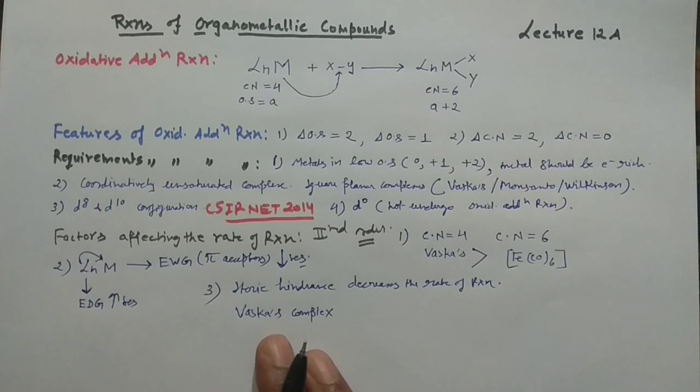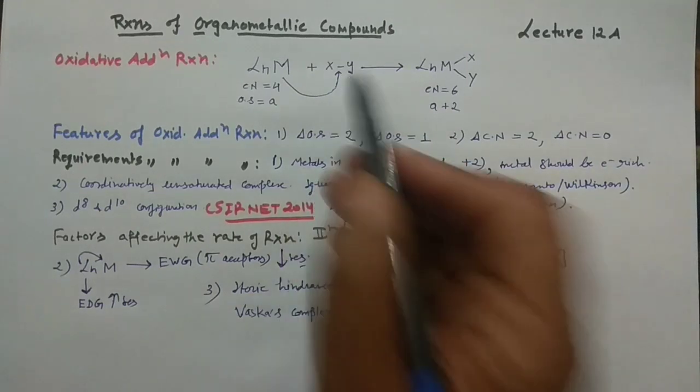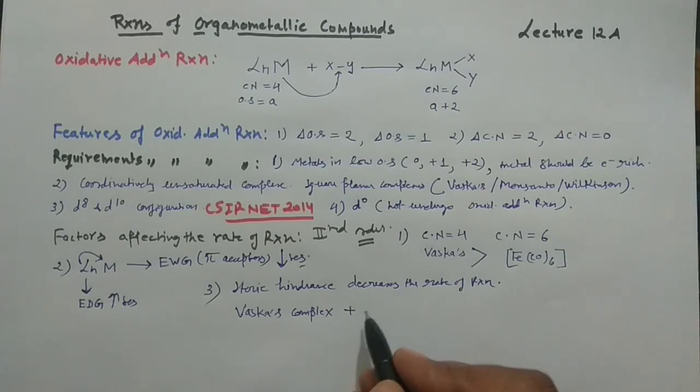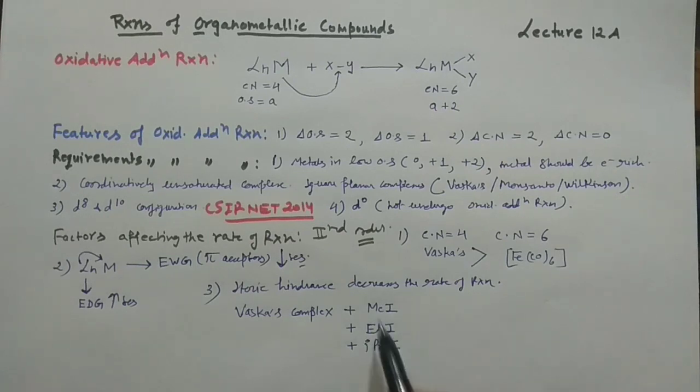This is Vaska's complex, and you are reacting it with some polar XY molecule, say methyl iodide. This is the first reaction. In the second reaction, say you have a bigger group like ethyl iodide, and in the third reaction, isopropyl iodide. So this is CH3, this is C2H5, this is a 3-carbon chain.